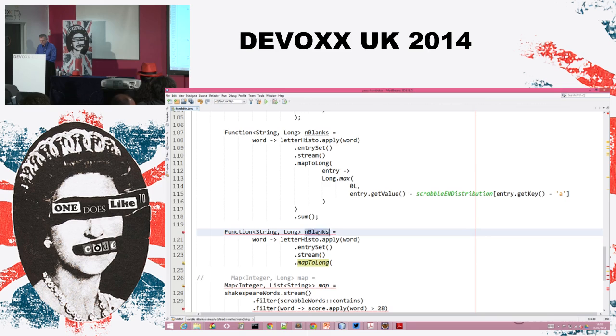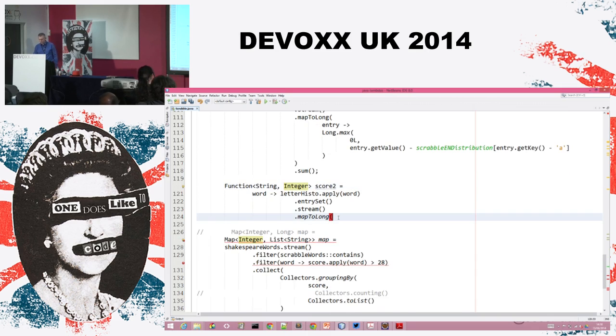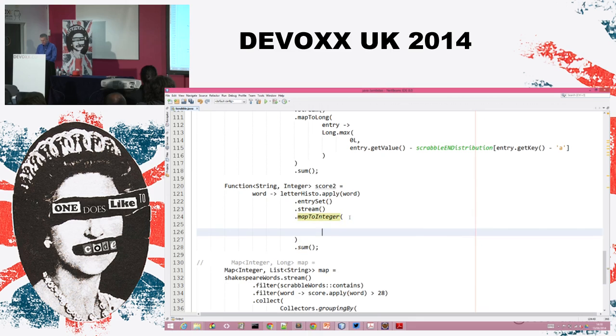I'll copy paste this. This function will be score2. The score is an integer. So later I build the histogram for this word. It's a map to integer this time because a score is an integer. And what I'm going to do is the same thing here, that is sum up the result. And what do I need to compare this time?